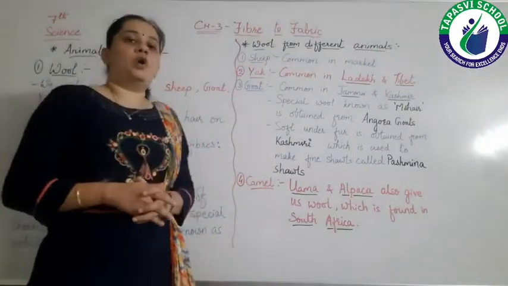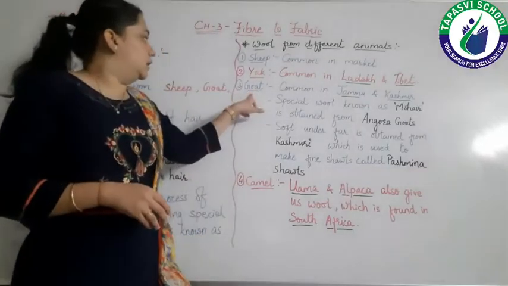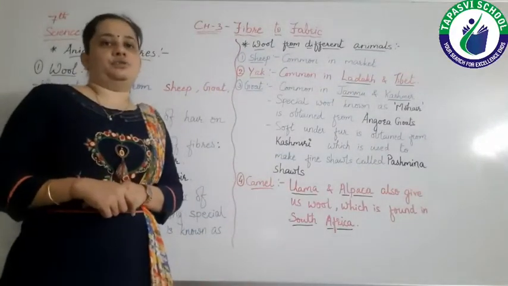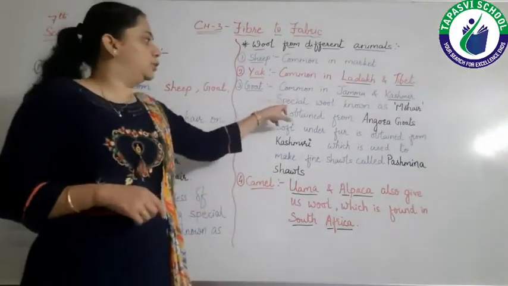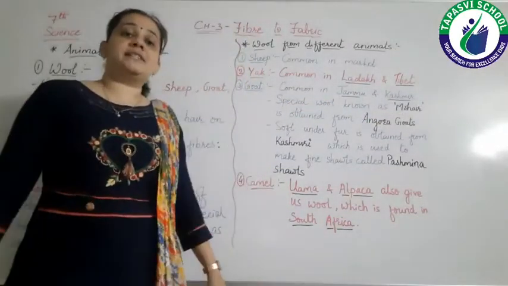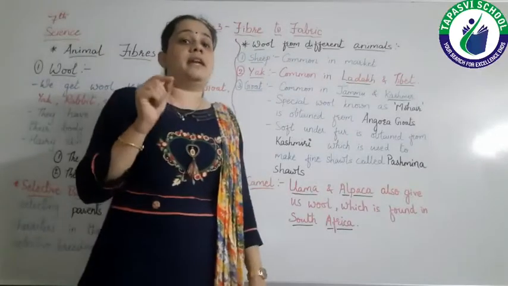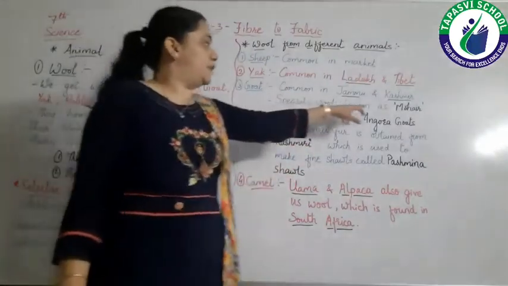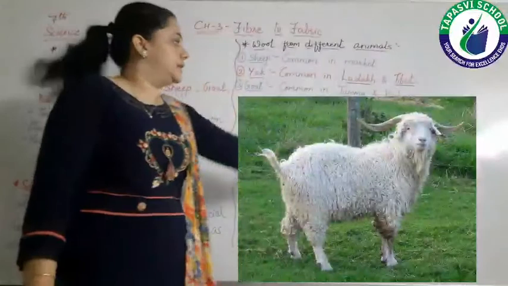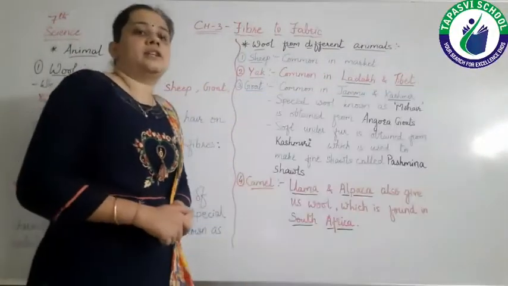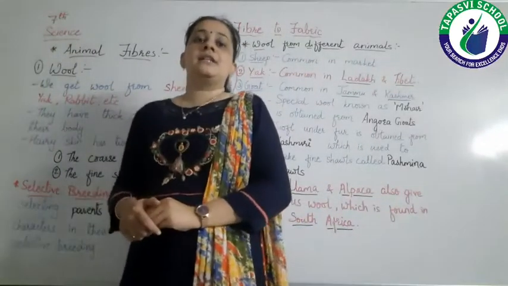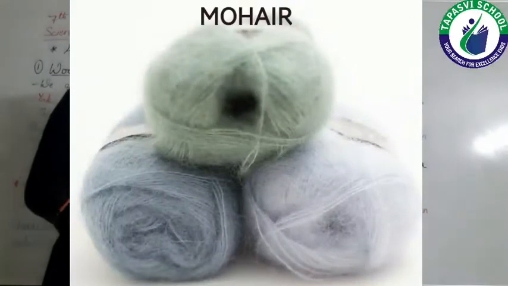So let's see what we get from goat. The wool of goat is common in hilly areas like Jammu and Kashmir. There is a special wool known as mohair. This is the name of the wool, which is very special and a very good type of wool. This special wool mohair we can obtain from Angora goats. These Angora goats are generally found in Jammu and Kashmir. So this Angora goat will give us the special type of wool known as mohair.